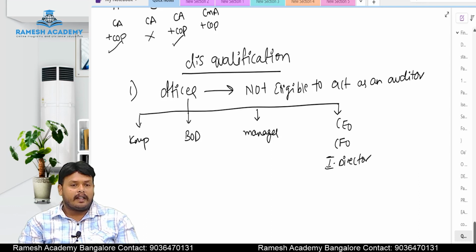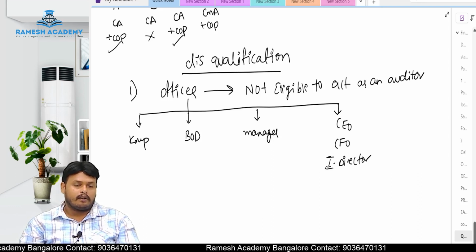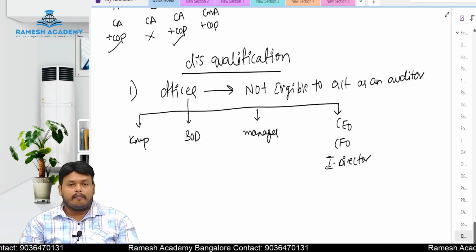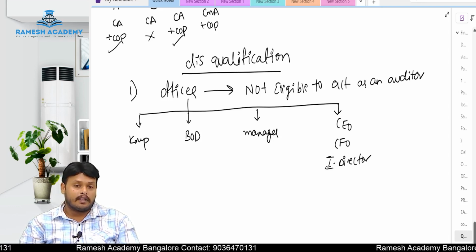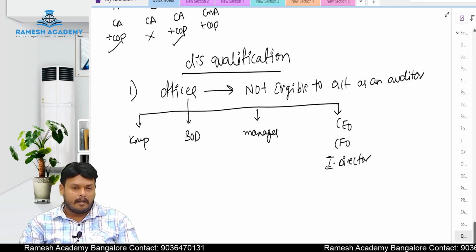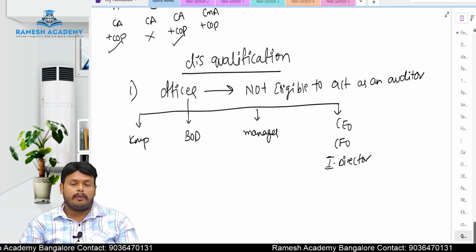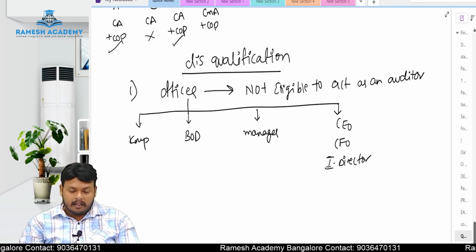Next, board of directors. Board of directors are also not eligible to act as an auditor. Why? Because a board of director is also one main important person who will be involved in the operations of the company. Next, manager. Manager is also a main important person who will manage the affairs of the company. That person also is not eligible to act as an auditor of the same company. Even CEO, CFO, independent directors, all these people are disqualified to be appointed as an auditor of that company. Next, employee.